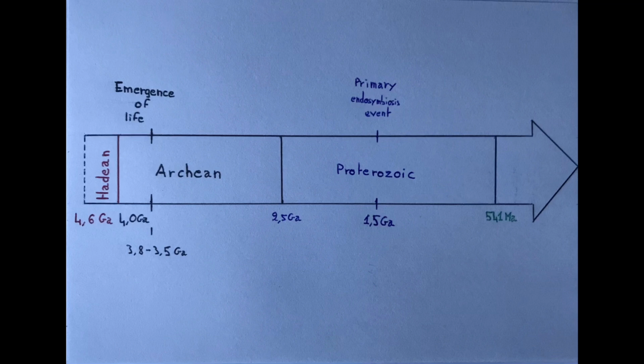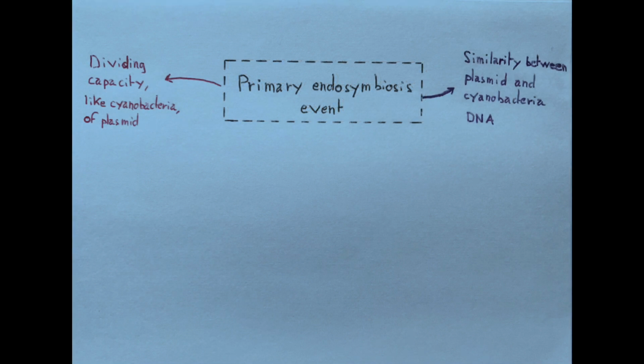The primary endosymbiosis event is at the origin of a group called Archaeplastida, and it's in this clade that you can find all the land plants. There are several indications that the plastids originate from an ancestor of cyanobacteria. Plastids can divide without the intervention of the plant cells. This process is the same in cyanobacteria.